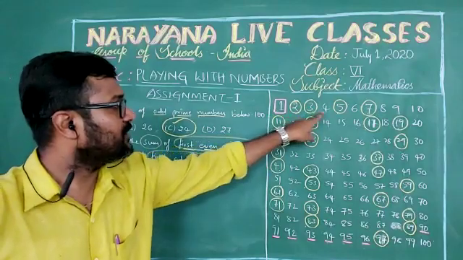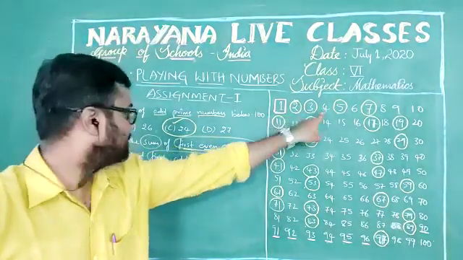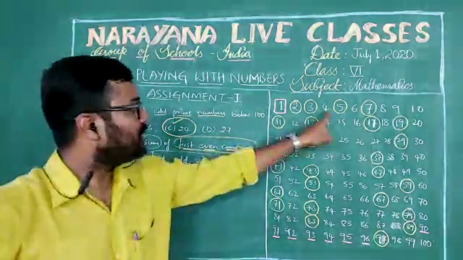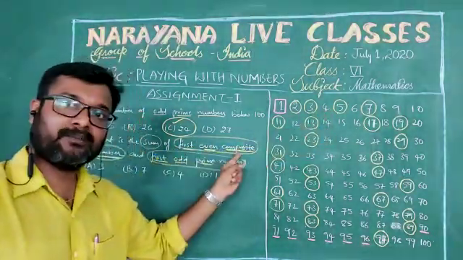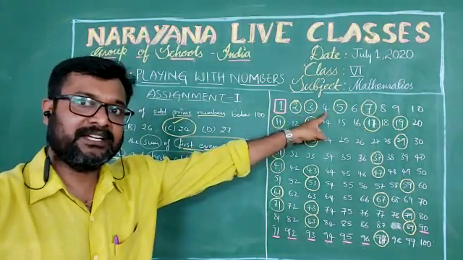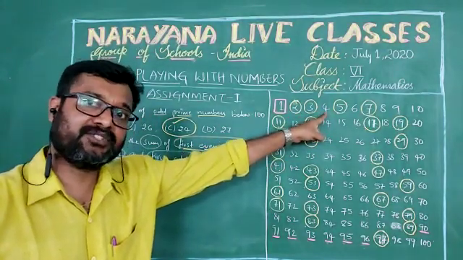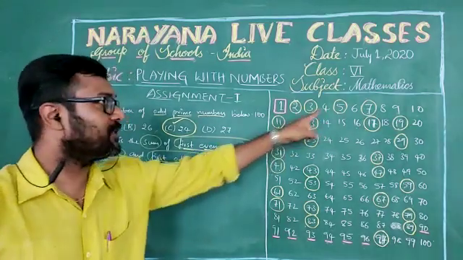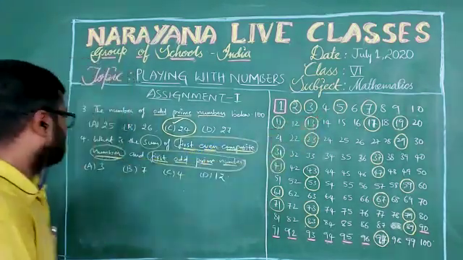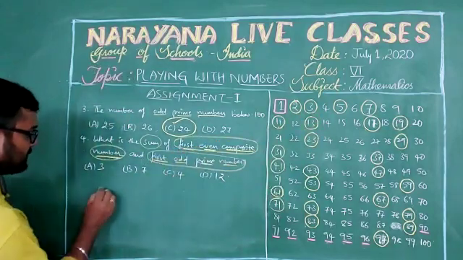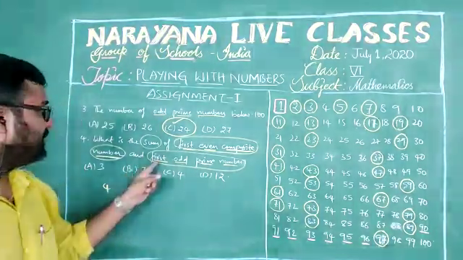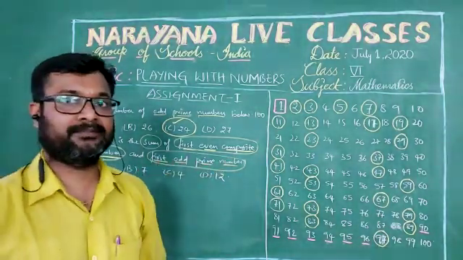So now see here, 4 is even, isn't it? Right? It's even. Now 4 is also a composite number, right? Why? Because it is divisible by 1, itself and also 2. And an even number, why? Because it is divisible by 2. So the first even composite number is what? 4. Isn't it?